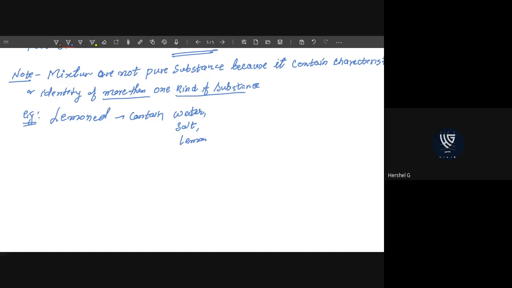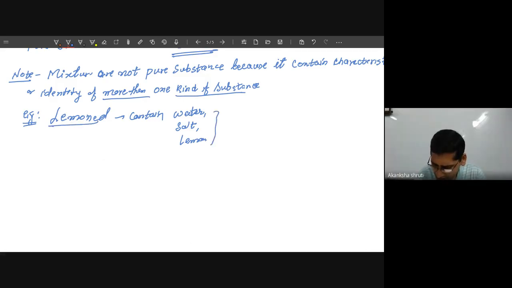So if you taste it, each characteristic is present there. If you have added sugar in this lemonade, then the characteristic of sugar will also be there. So if you taste it, sometimes you will feel sweet, you will feel salty, you will feel sour.